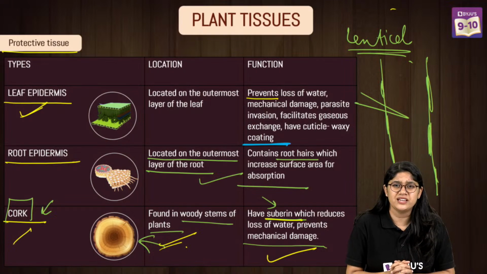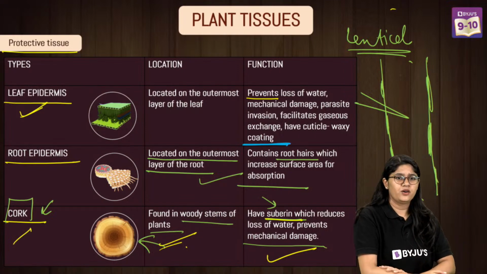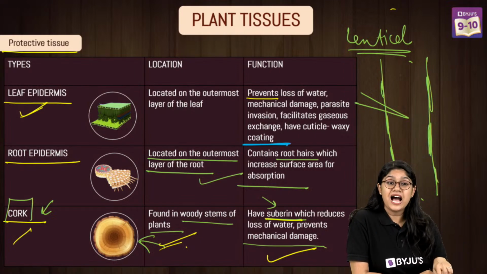Yes, Roshni, apical meristem, please read the chart, your friends are helping you. Okay, then the last one is the cork.